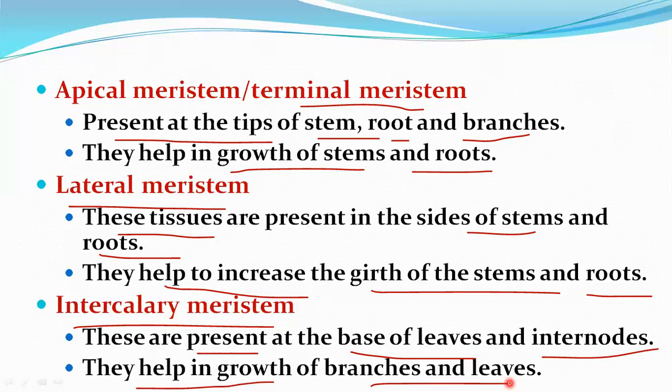So this meristematic tissue is seen in the growing parts, that is, it is present at the points where growth can be seen, like stem, leaves and roots. It helps in the growth.